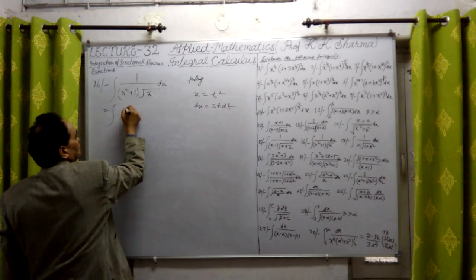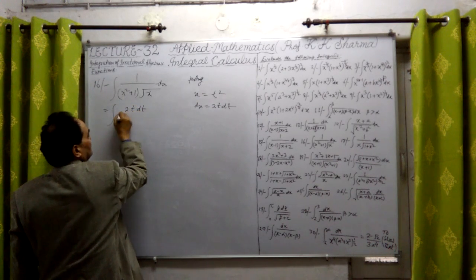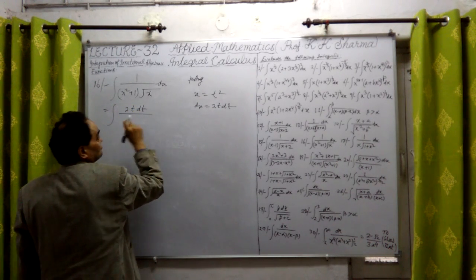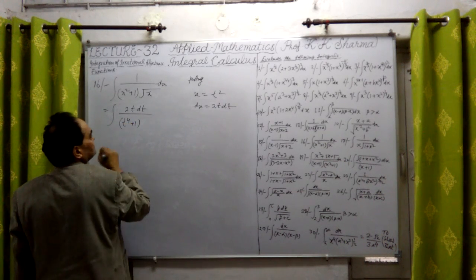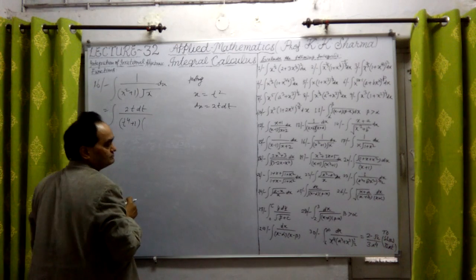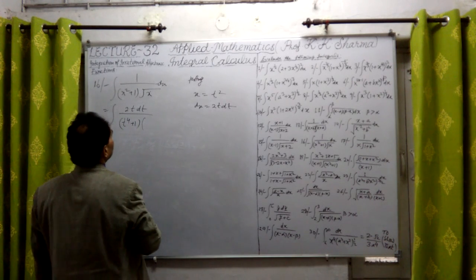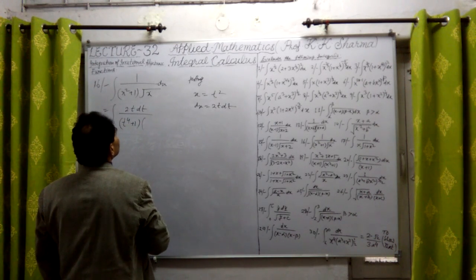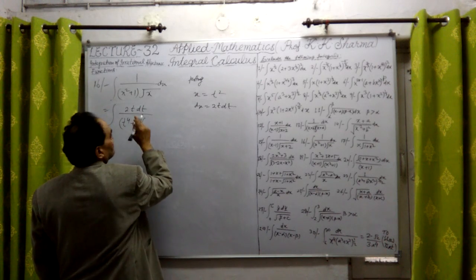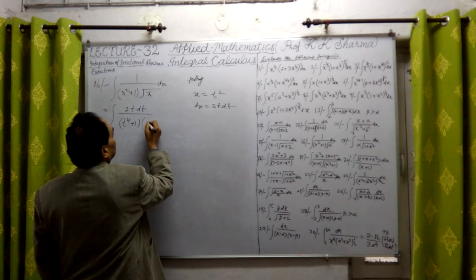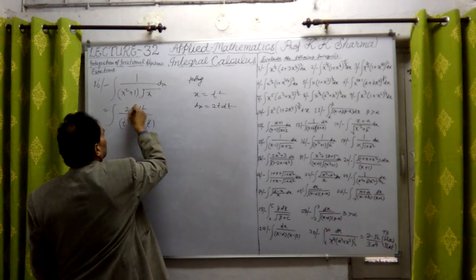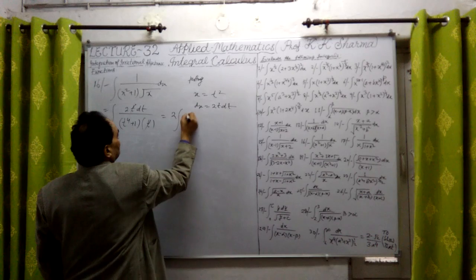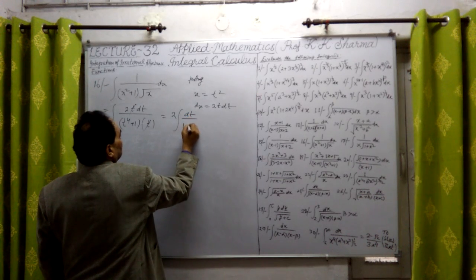This is equal to 2t into dt divided by t4 into t4 plus 1. Now 2t, because t square is x, the t cancels out. It is nothing but 2 into dt upon 1 plus t4.